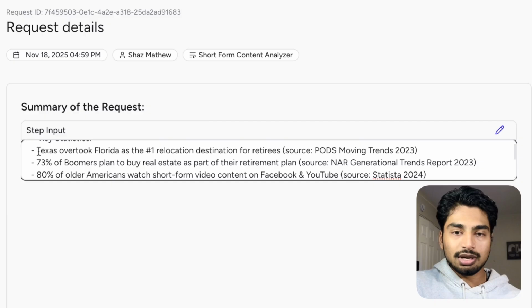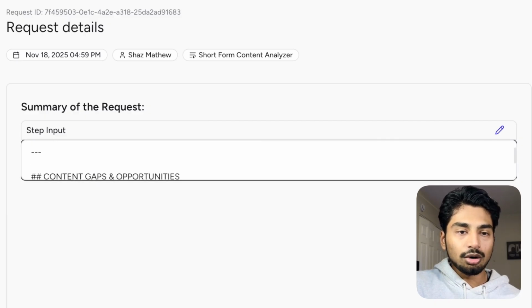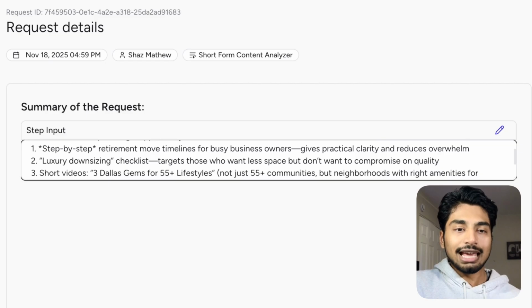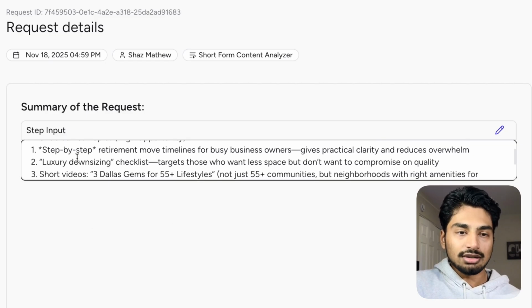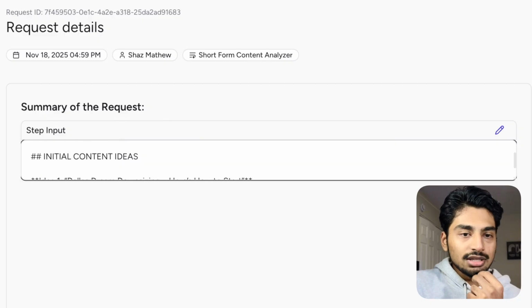So actual statistics about the market, and it gives us a source, which is pretty cool. Audience insights. So it's going over their pain points, going over their goals. And then here it's going to give us the actual content opportunities. So luxury downsizing, step-by-step retirement move timelines, which is pretty cool. Trends and initial content ideas.